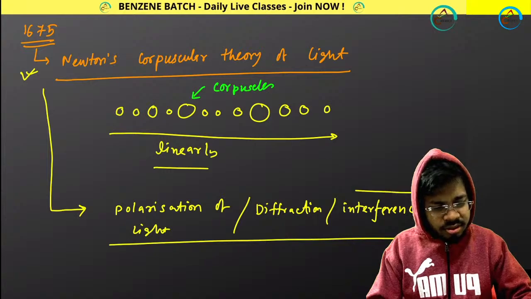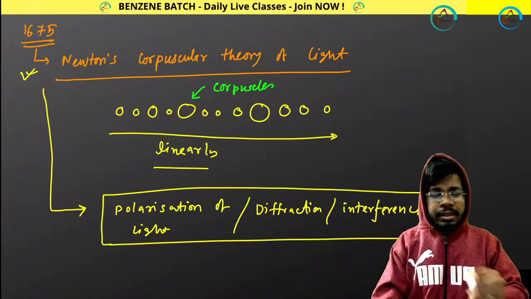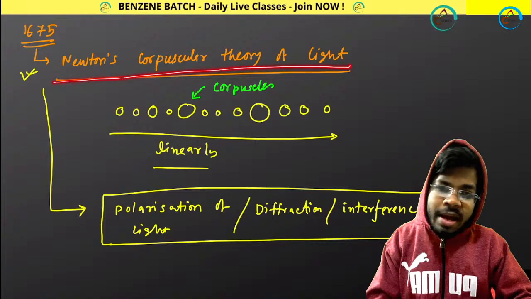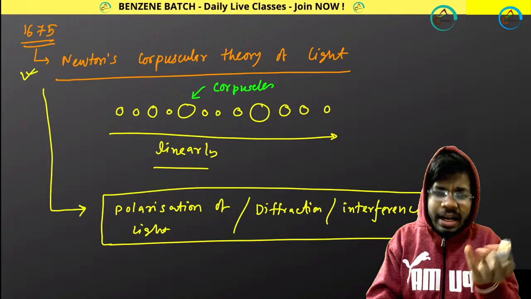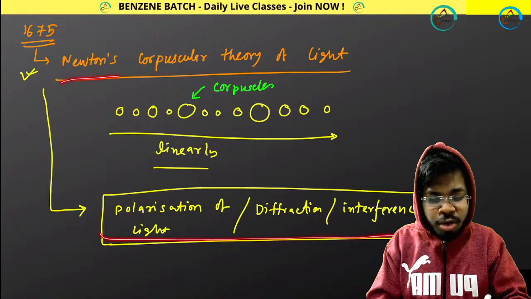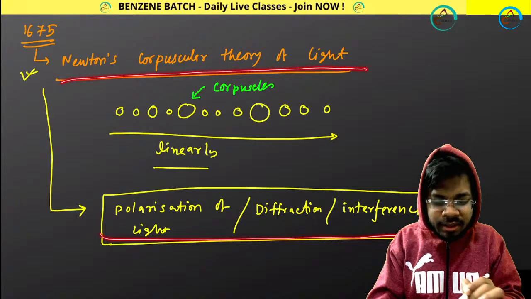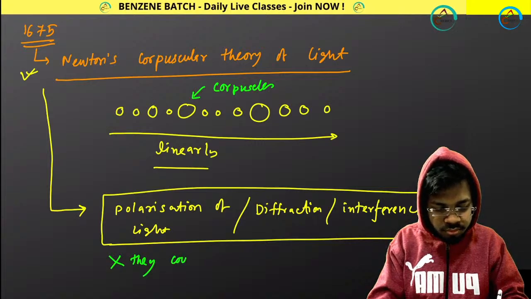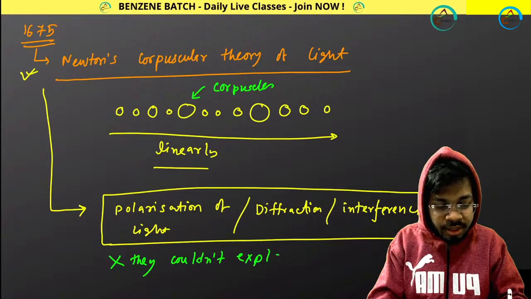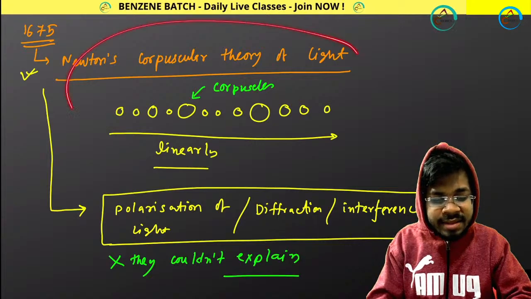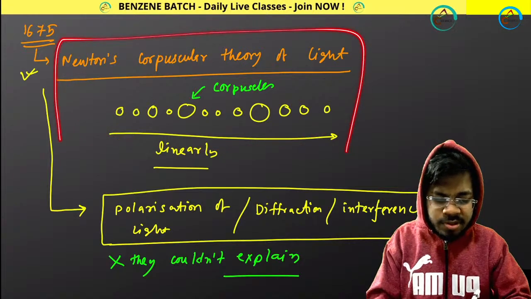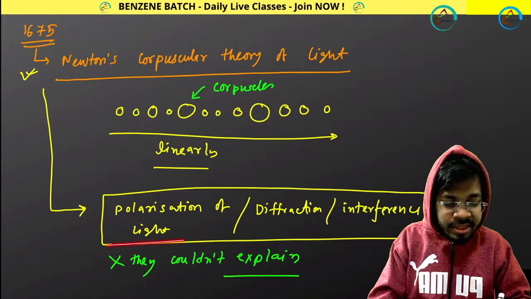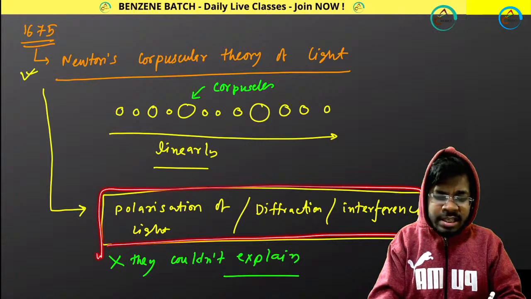So after 100 years these phenomena were observed, but the problem was, then scientists tried what? Scientists had this theory, Newton's corpuscular theory of light, and they tried to explain these phenomena by this corpuscular theory of light. But whenever they tried, they couldn't explain. That means this theory has some issue. In this corpuscular theory of light there are some mistakes, and because of those mistakes I cannot explain this polarization, diffraction or interference of light, these phenomena.